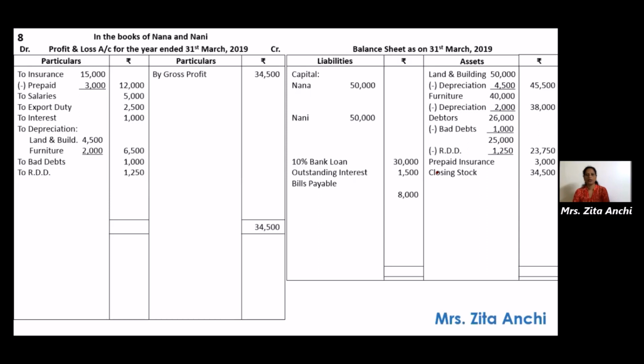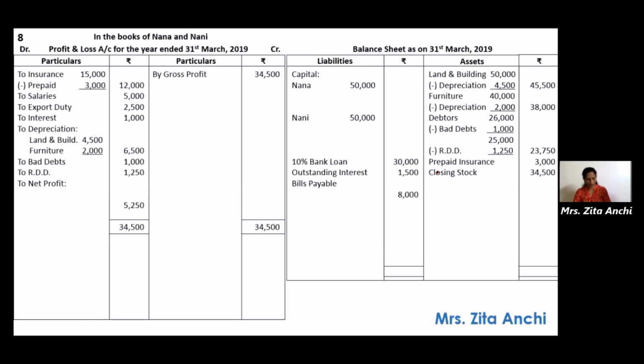Same total, right, on the debit side, 34,500. Now you will get net profit because the debit is less. So write net profit. First find out the total net profit.